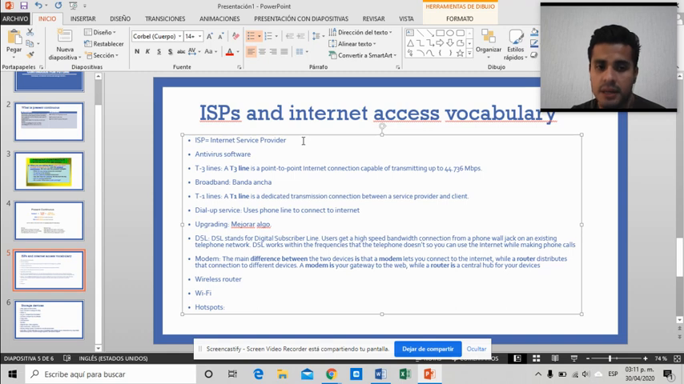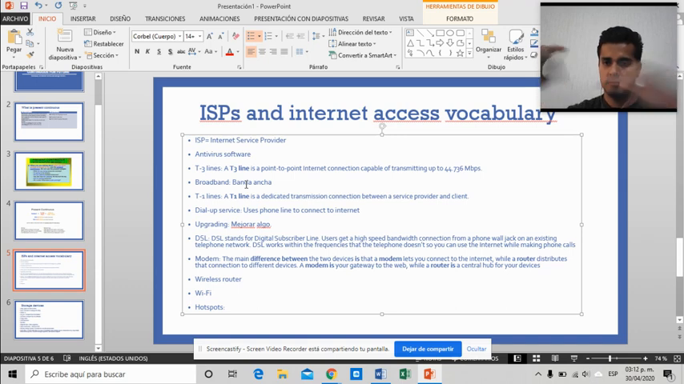Okay. Antivirus software, basically, I don't know, Malwarebytes, Avast. So basically, just an antivirus. That's it. Now, T3 lines, remember, this is about internet access. So a T3 line is a point-to-point internet connection capable of transmitting up to 44,736 megabytes per second.